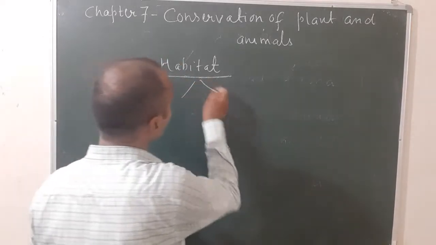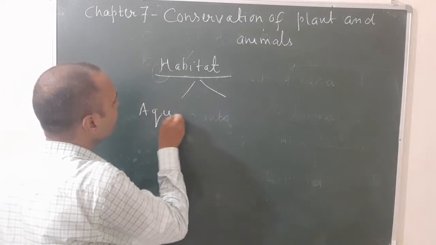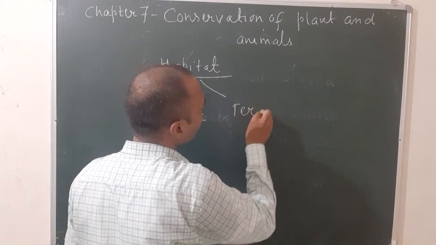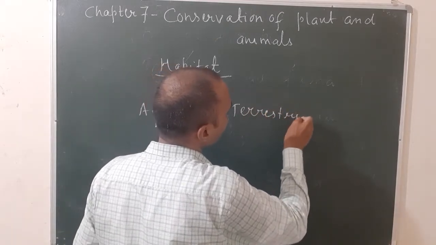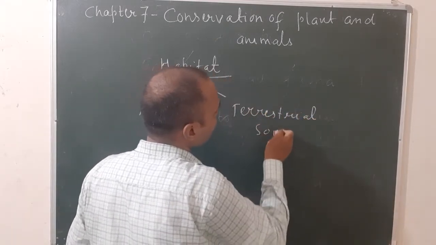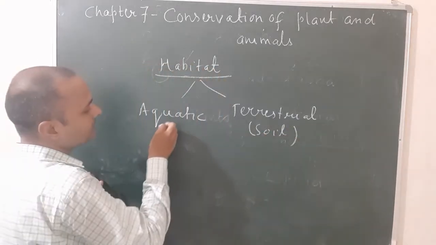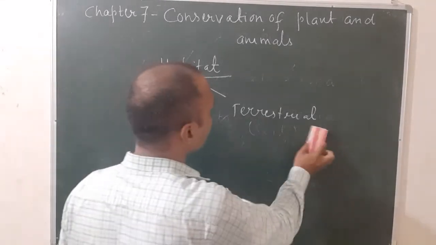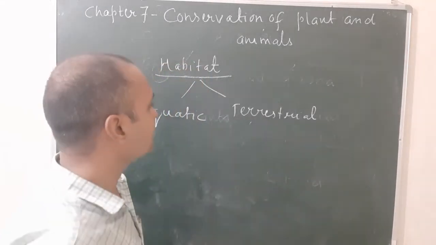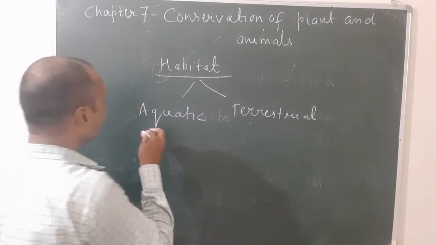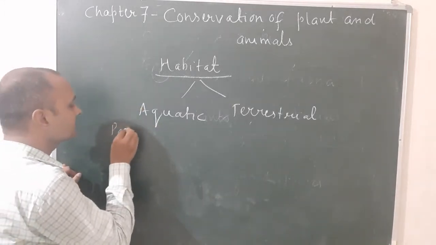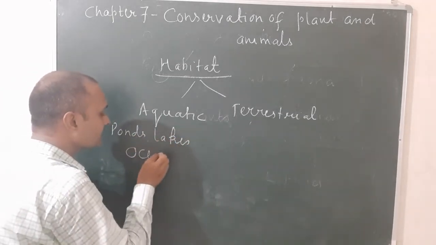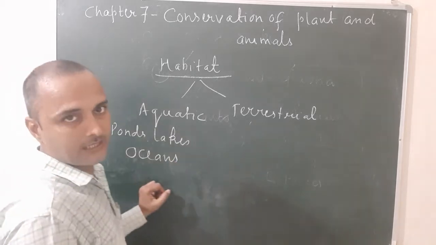This habitat may be aquatic, meaning the source is water. It may be terrestrial, that means the source is soil. Sometimes the source of the habitat is water, and such a habitat is known as aquatic. And sometimes the source of the habitat is soil, and such a habitat is known as terrestrial. Examples of aquatic habitats are ponds, lakes, oceans.